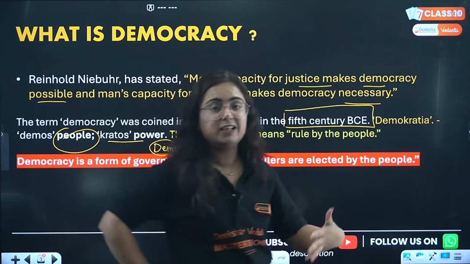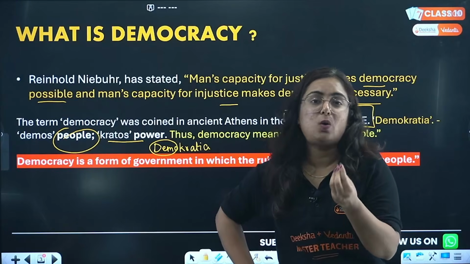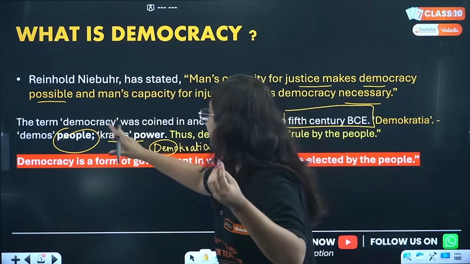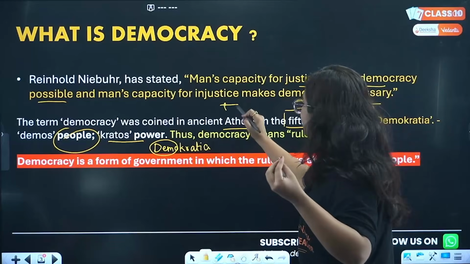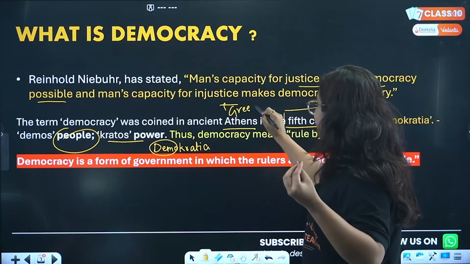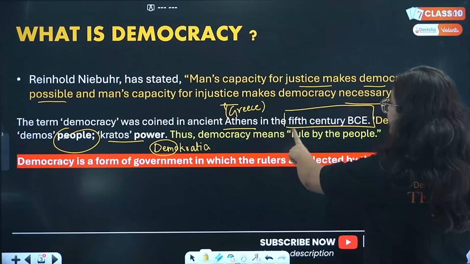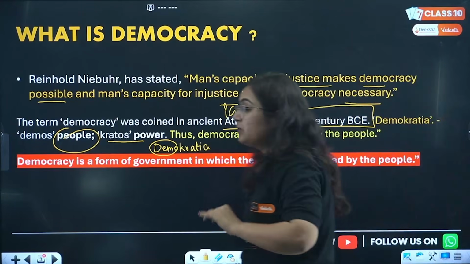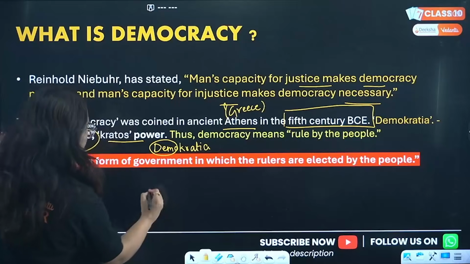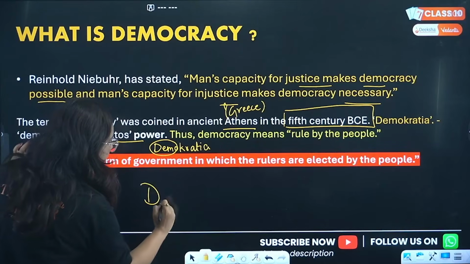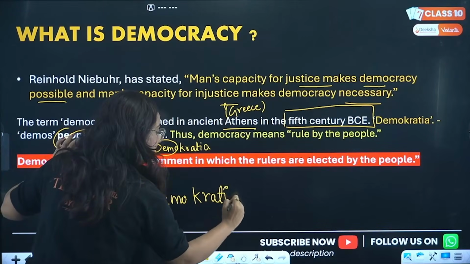To understand it better, let's see from where the word democracy was coined. The term democracy was coined in ancient Athens. Here I am talking about the region of Greece, which in history was known as Athens. It was coined there in 500 BCE. It comes from the word democratia. It is a Greek word.